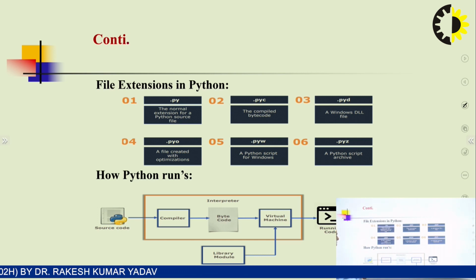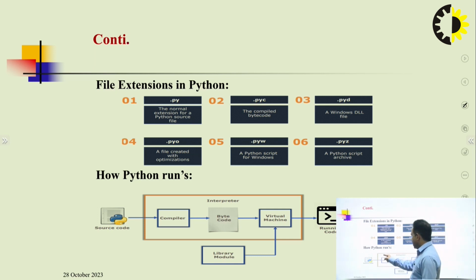There is a block diagram showing that Python basically follows an interpreted concept. In this block diagram there is the source code, and an interpreter that is involved in all these things: compiler, bytecode, virtual machine and library module. In other high level languages we perform all these activities separately, but here the interpreter performs all of them, then finally runs the code, and then we get the output. So this is the sequence in which Python runs a program or source code.